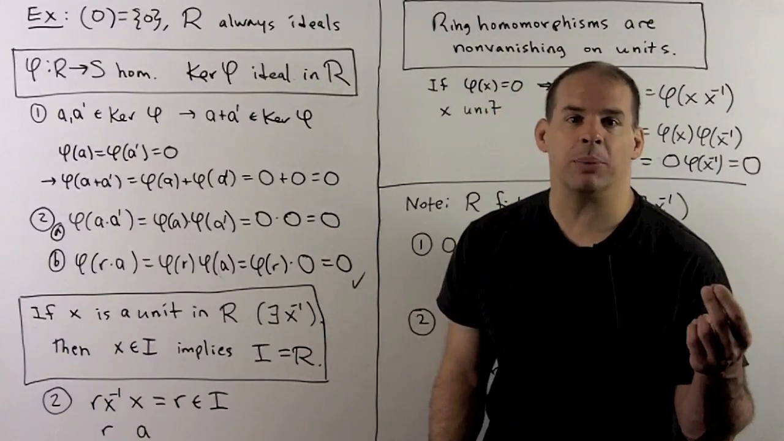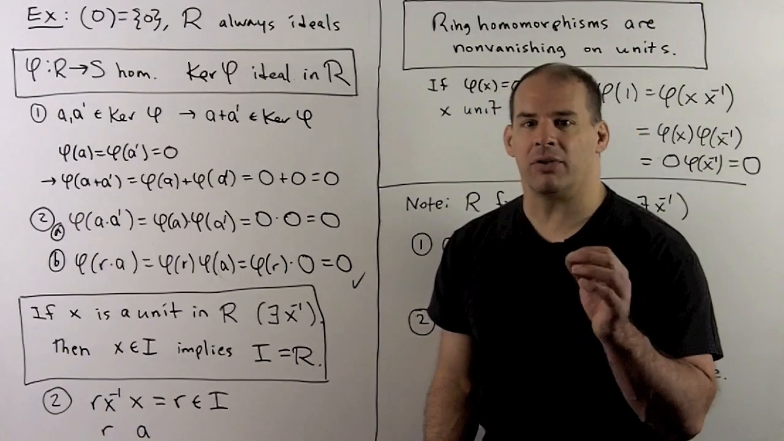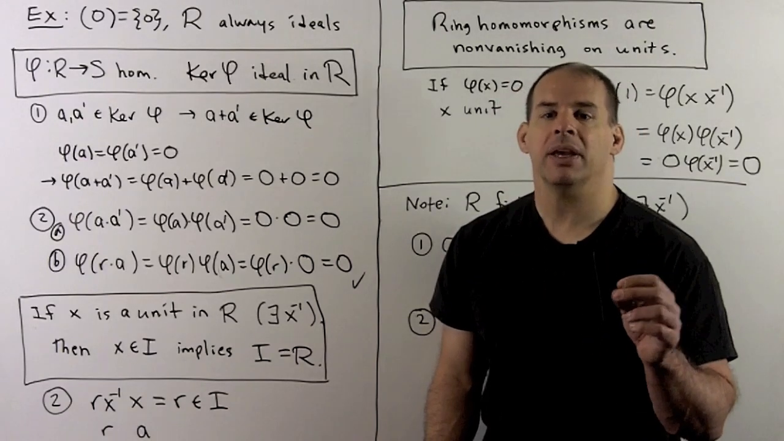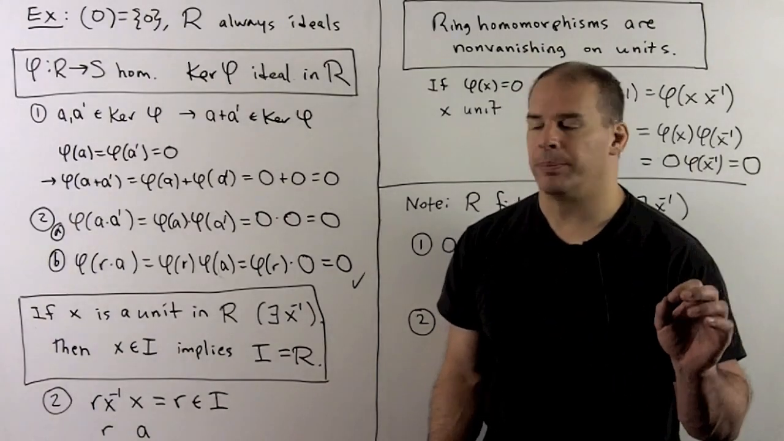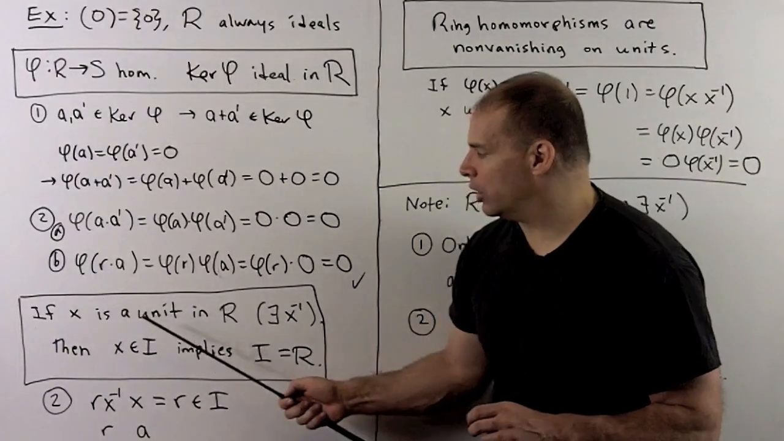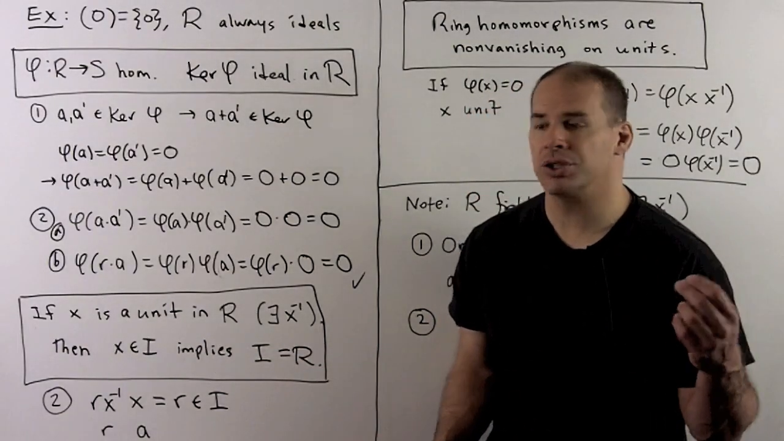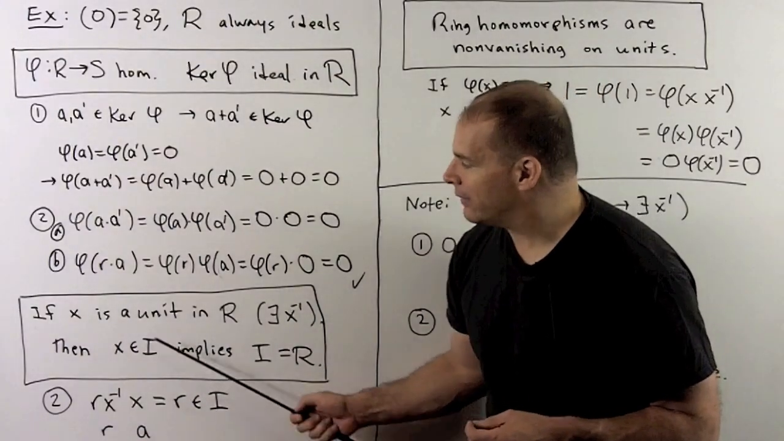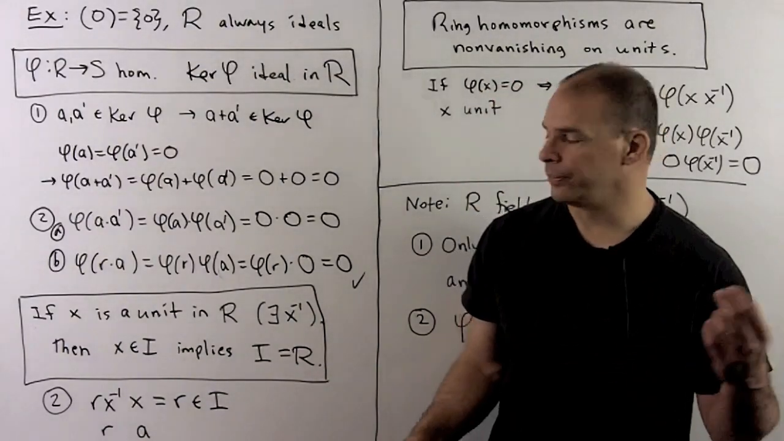Now, before we get to examples, let's clean some things up. We saw before that 1 is never in the kernel of a homomorphism. If we have 1 in an ideal, that means the ideal is the entire ring. To make that a little bit stronger, let's note that if x is a unit in our ring, where unit just means x has a multiplicative inverse, and x is in an ideal, then the ideal is the entire ring again.